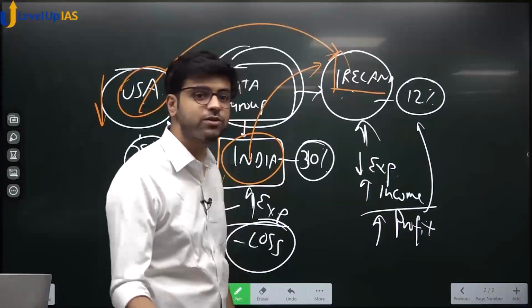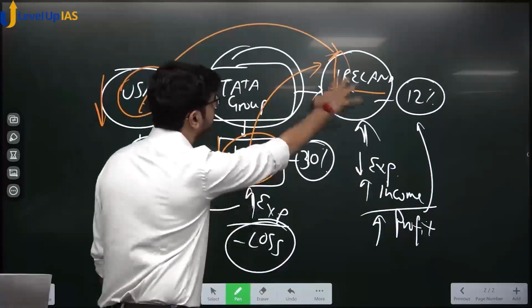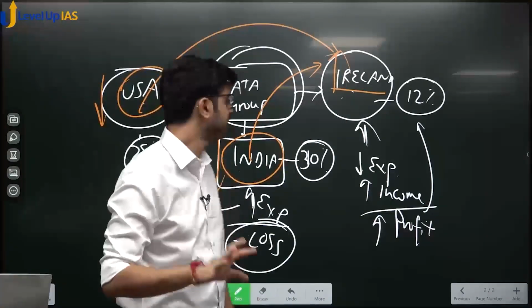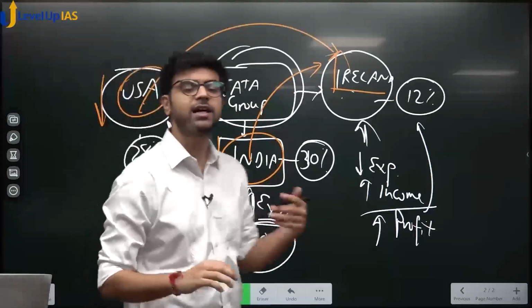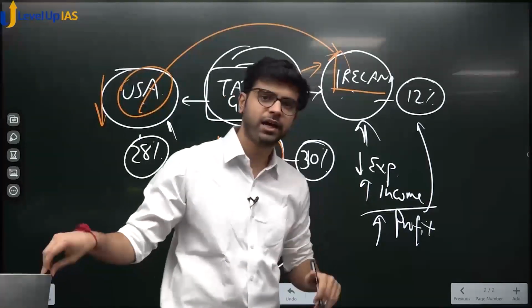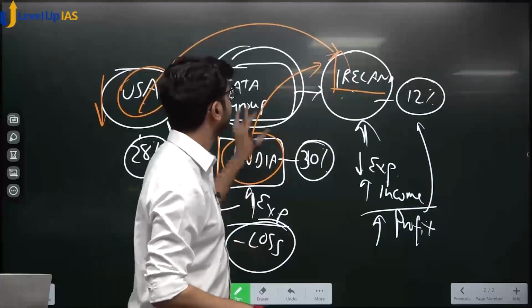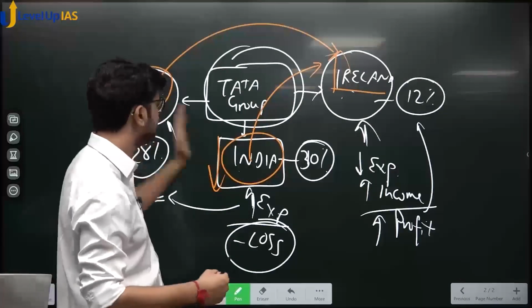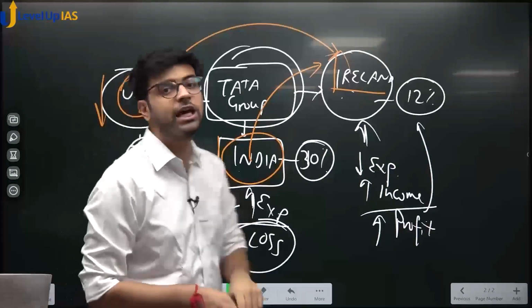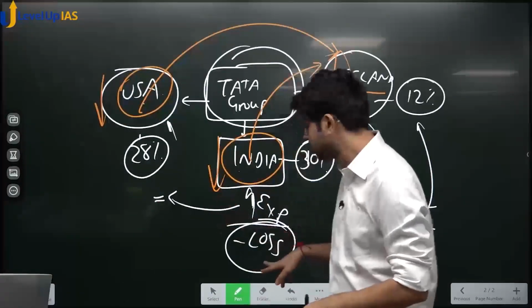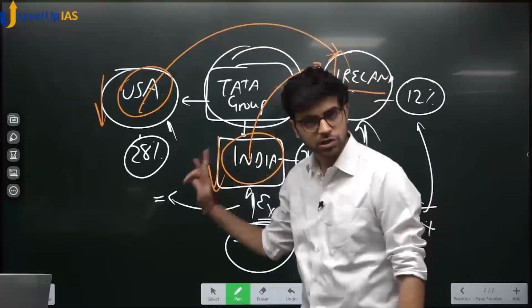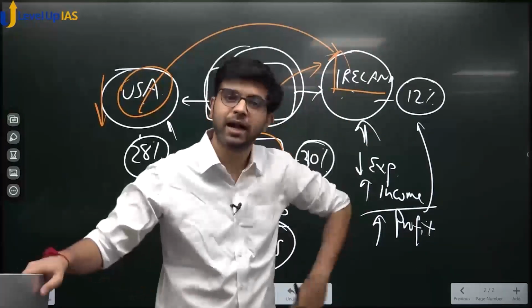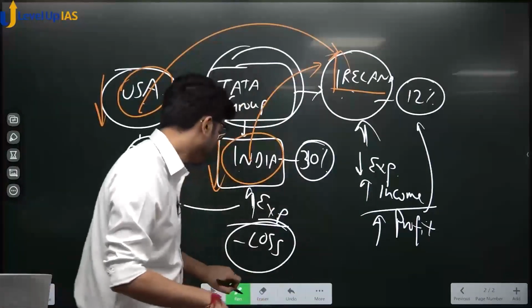Why has the tax base reduced? Because it has shifted its profit to Ireland. Yes or no? Illegally it has done that. Do you agree with this? Yes. Using sophisticated, complicated accounting techniques, they have shifted the profit to another country. They have reduced the tax base of USA and India. Yes or no? Because now that company is not taxed in India because it is showing a loss, not taxed in USA because it is showing a loss. All of its profit it has shown as earned from Ireland. Yes or no?